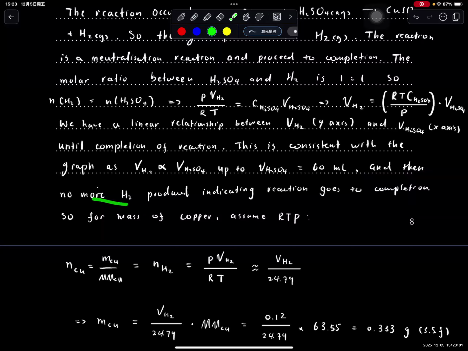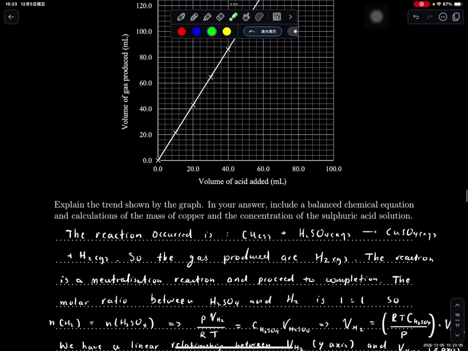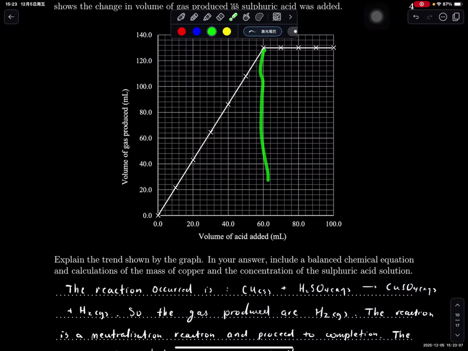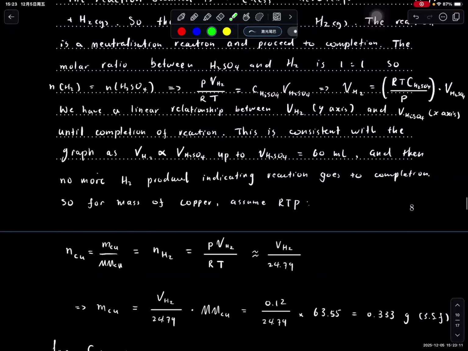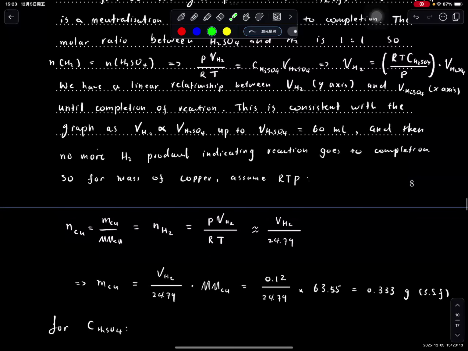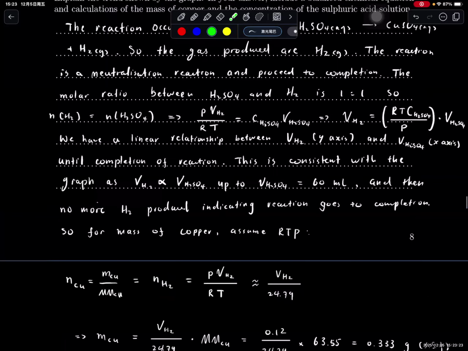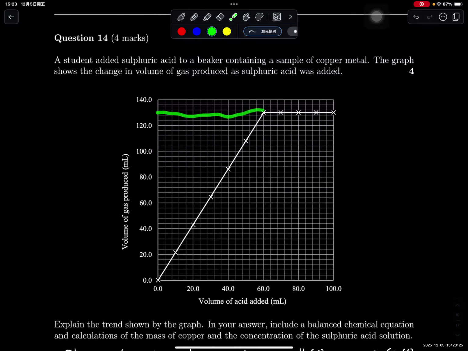After that, no more hydrogen is produced, so we have a plateau, right? Then you could use this value to calculate the mass of the copper and the concentration of the sulfuric acid in the solution. At that point, you know the number of moles of copper is equal to the mass of the copper divided by the molar mass of the copper. That equals the number of moles of hydrogen gas produced at that point, which you can work out using the volume here and the ideal gas law. So it will be 130.